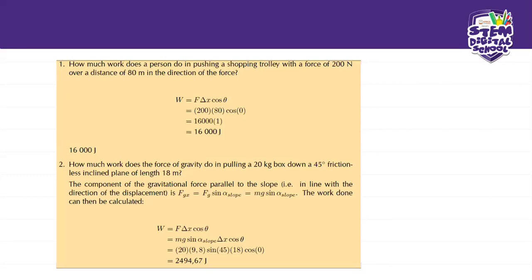The work done can be calculated, which will be mg sin θ slope times the distance Δx times cos θ. And that will give you 2,494.67 joules. Hope that we are good to go.